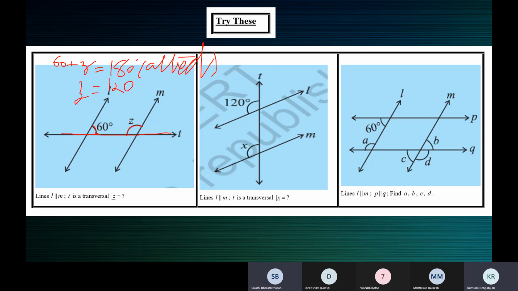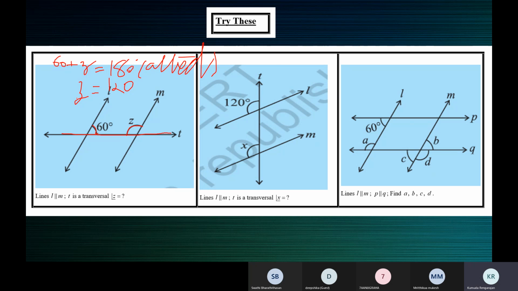Ma'am, since the angle 60 is on the side of this angle, we can find the measurement because they are a linear pair, like 180 minus 60 is equal to 120. And 120 is alternate opposite to x, so x is equal to 120. Can we use that? Yes, then you should use corresponding angles and find Z. Yes, you can do that.